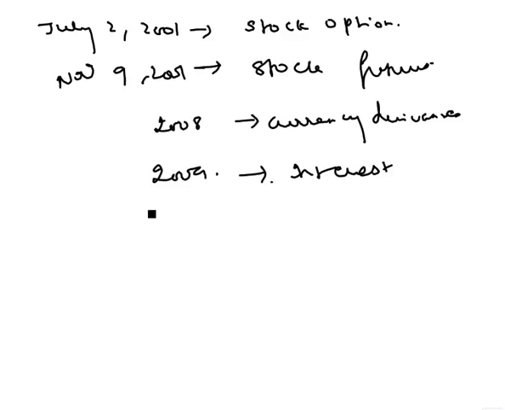After interest rate risk, in the year 2010, currency futures came. So futures are always the last to come in each category. However, it started with the futures for the index. In June 2000, Nifty futures came, and then only in the next year, 2001, Nifty options came.